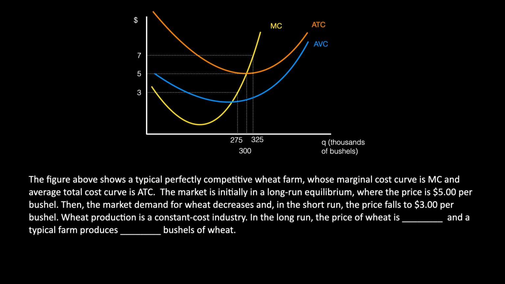At a price of $3, price is less than average cost, which implies that economic profit is negative. Since at a price of $3, firm profit is less than zero, in the long run, firms will begin exiting the industry. Exit will drive price back up until price equals average cost again. Since this is a constant cost industry, the long-run equilibrium price will be $5.